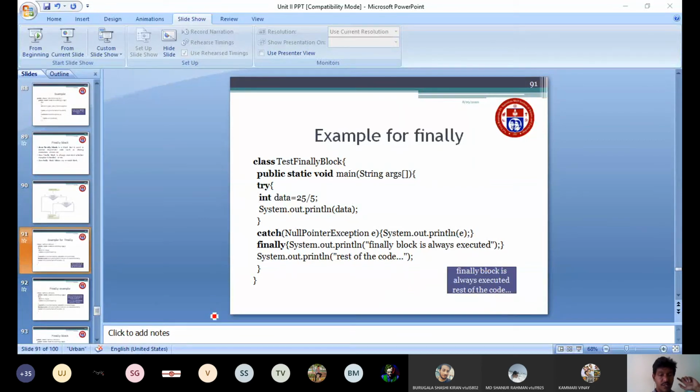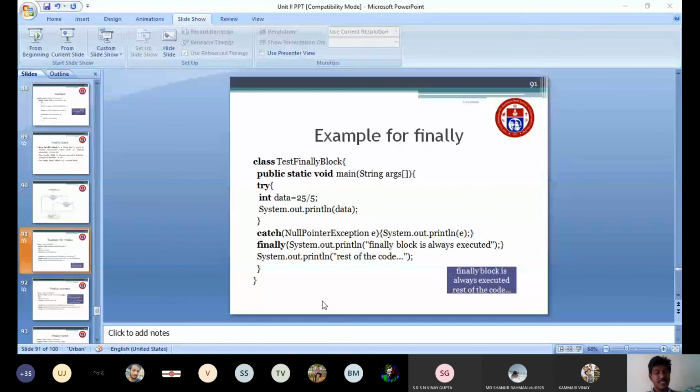Whether the catch block is executed or not here? No. Here there is no exception, so your catch block will not be executed. So the answer here is 5 will be printed, then followed by "finally block is always executed," then followed by "rest of the code."